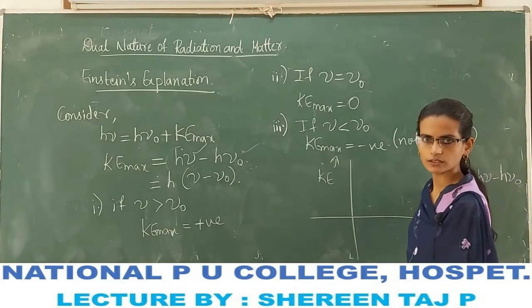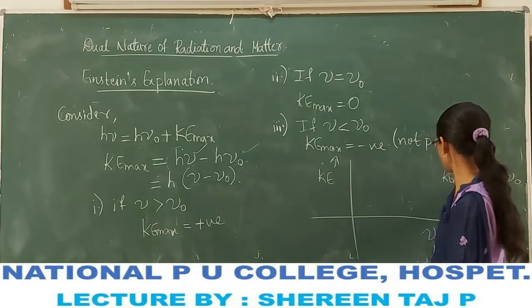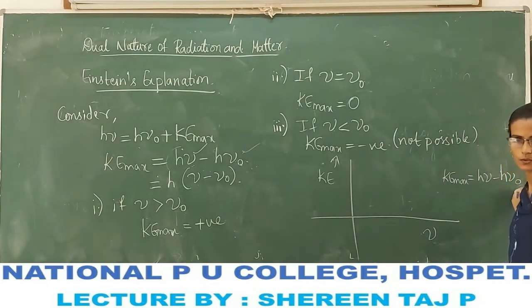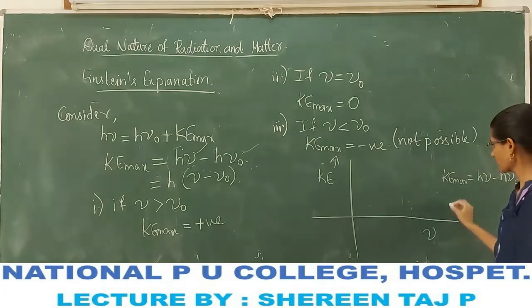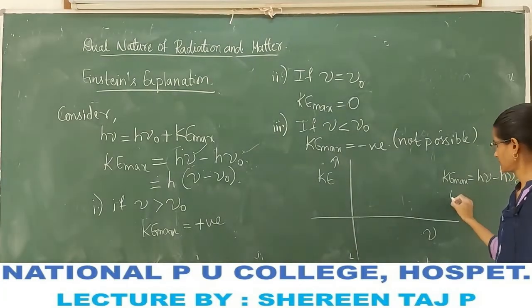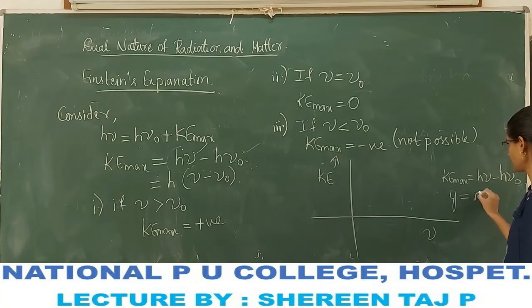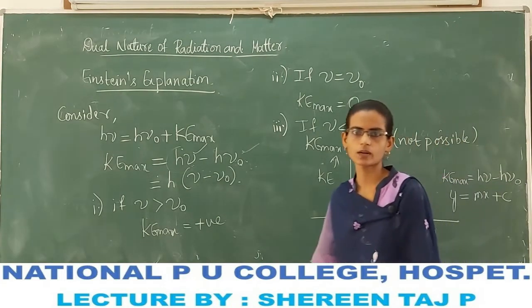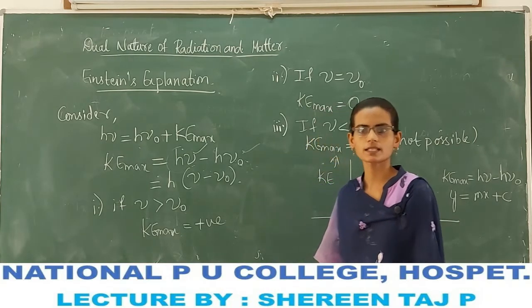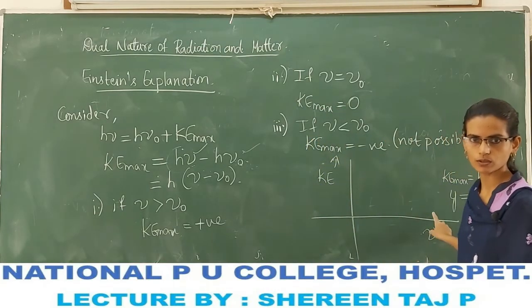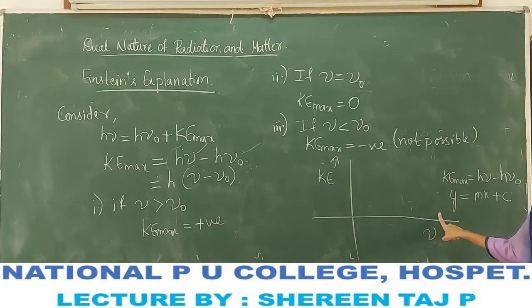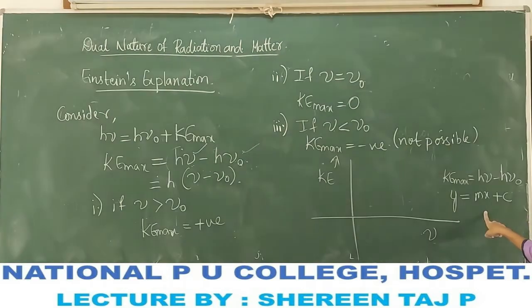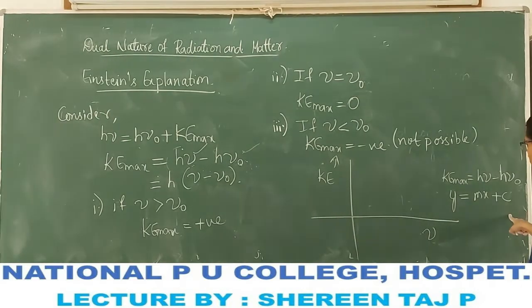This equation is of the form y is equal to mx plus c, the equation of a straight line with slope m and intercept c.